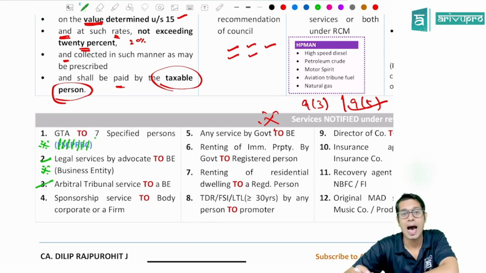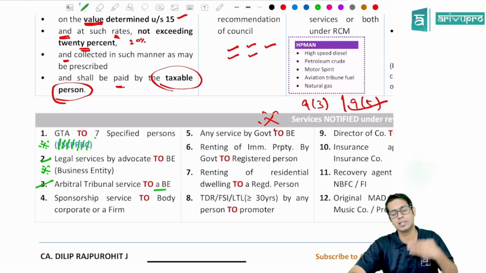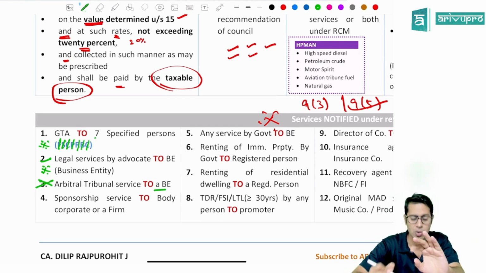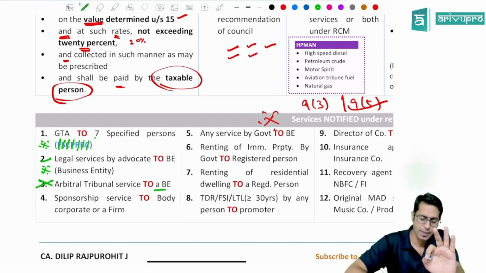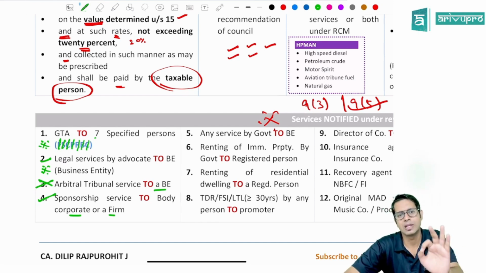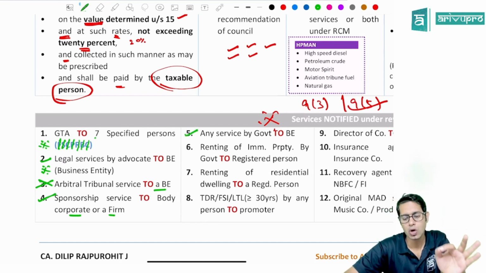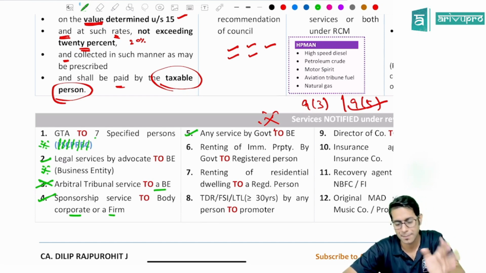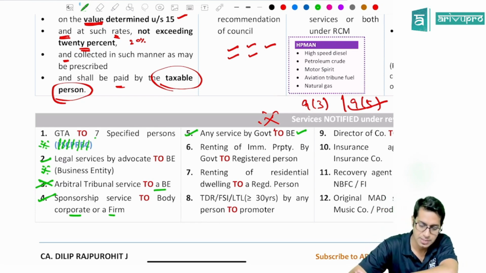Then, arbitral tribunal services given to a business entity. If an arbitral tribunal is giving services to a business entity, then the business entity will have to pay the taxes under reverse charge. Not so important. If sponsorship services are given by any person to a body corporate or a partnership firm, then that body corporate or partnership firm will have to pay the taxes under reverse charge. Then any services given by government to a business entity. What services? Any type of services given by a government to a business entity, then that business entity will have to pay the taxes under reverse charge.